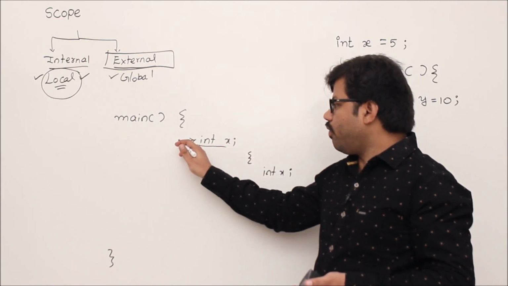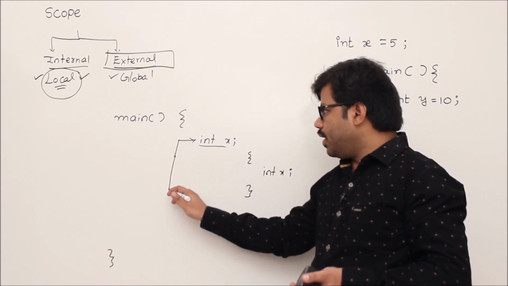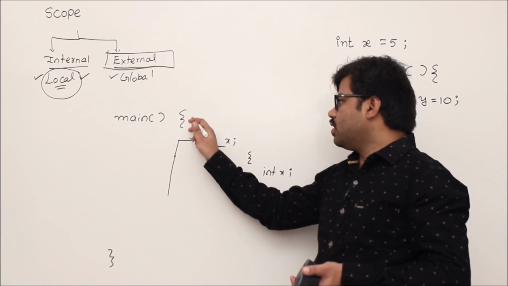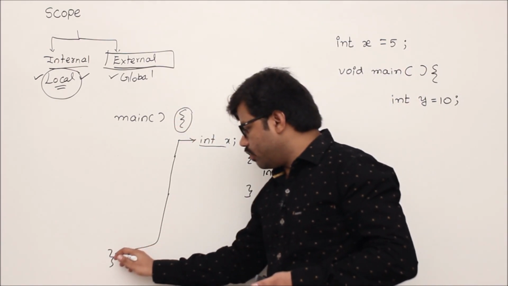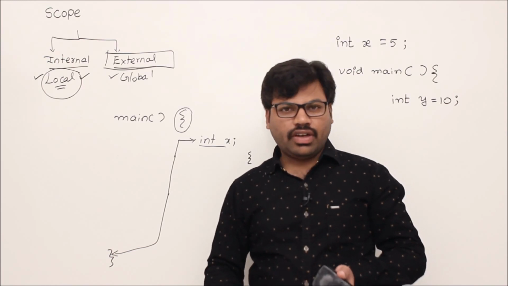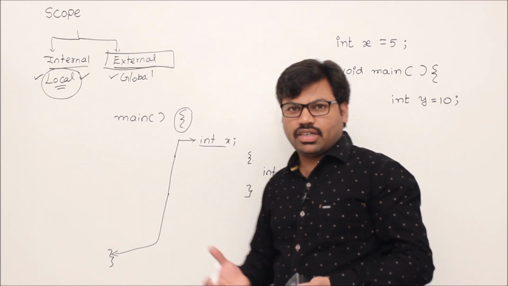That's why the scope of this local variable is from the beginning of this definition to the end of the block where it is defined. This is the start of the block where it is defined to the end of the block. So this is the end of the block generally. That's the purpose, and even the rule states the same.